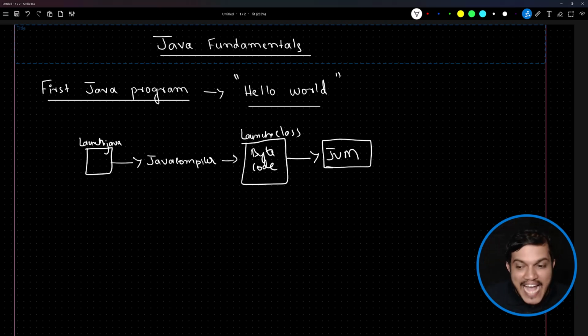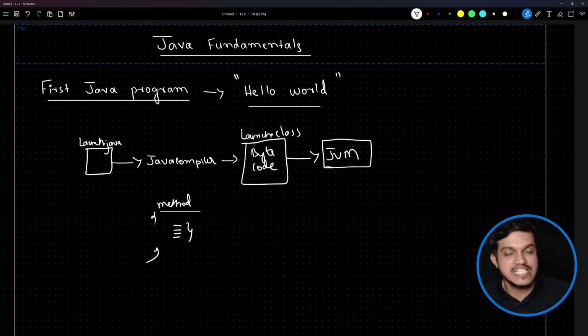Method means any activity, any operation we have to define, right? We basically define it within a method. Main method means the activity which will start everything. It's a starting point, the first activity of your entire application. In Java, there can be 100 classes, 200 classes, 5000 classes. Inside that, hundreds of methods might be there. But JVM will start the execution of the program from the main method. This is the entry point of the Java program.